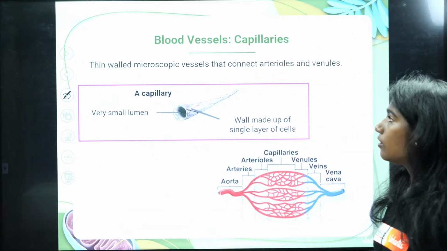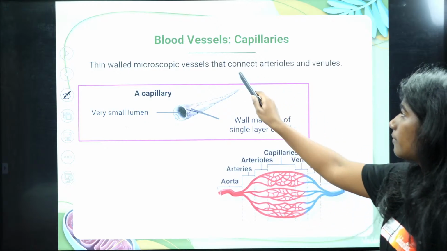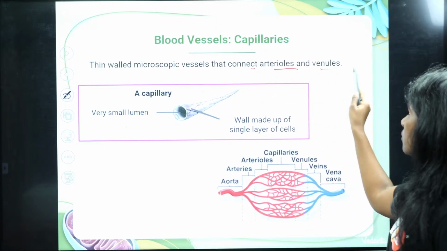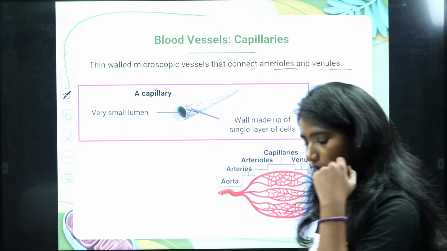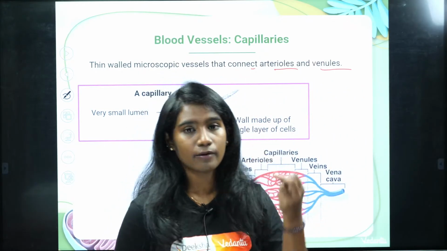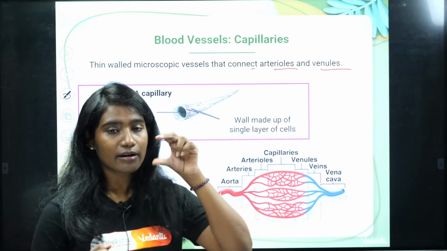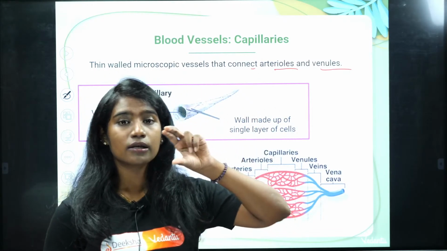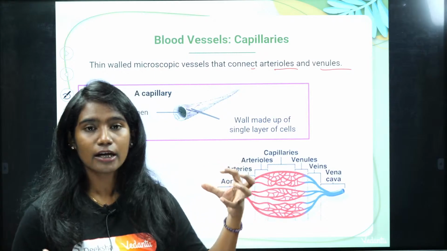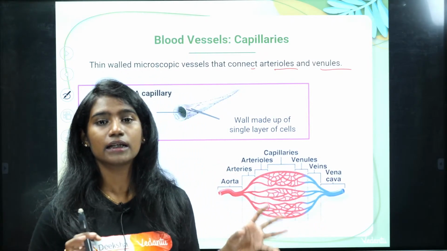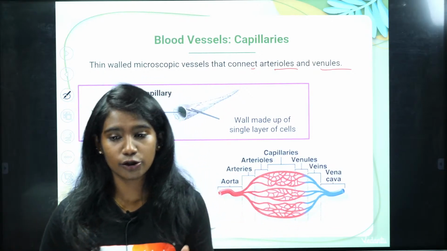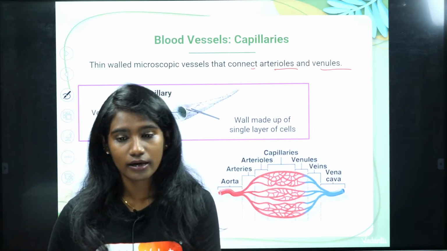Fine. Now, the thin-walled microscopic vessel that connects arterioles and venules is the capillary. Like I told you, first the artery carries oxygenated blood from the heart. So, when it is coming out from the heart, it is the aorta, and the wall is very thick. And you know that our body, what is the building block of our body? It is the cell. Cells together form tissue, and tissues together form organs, right?